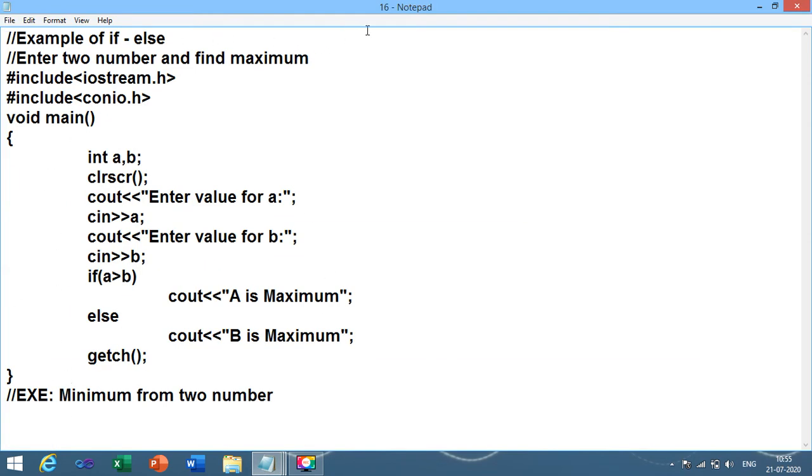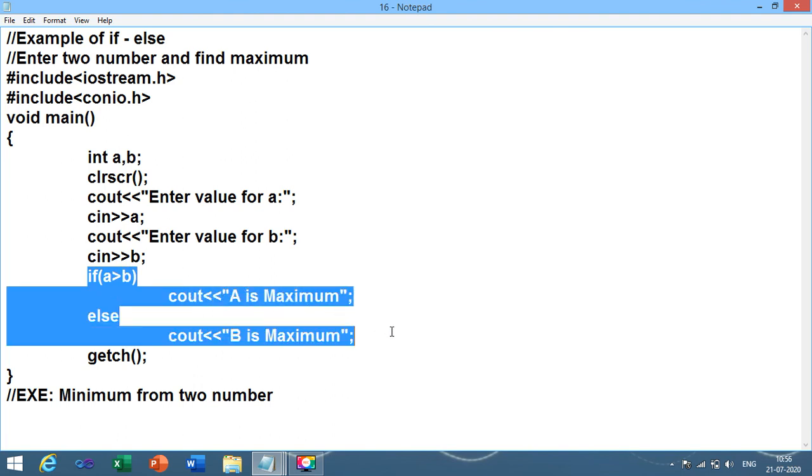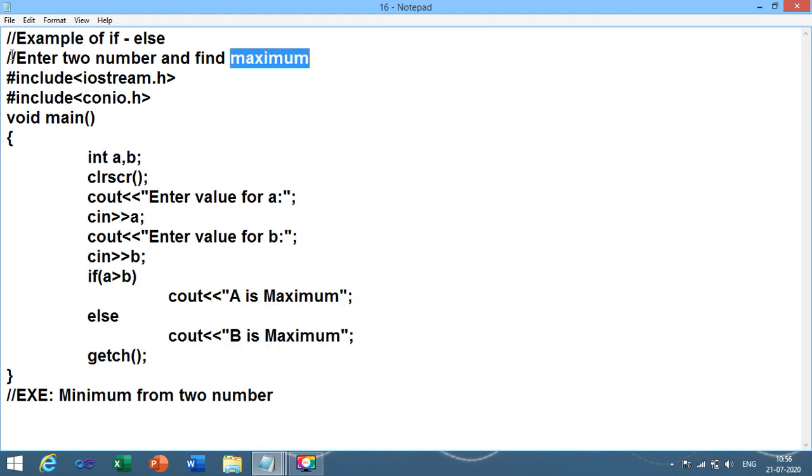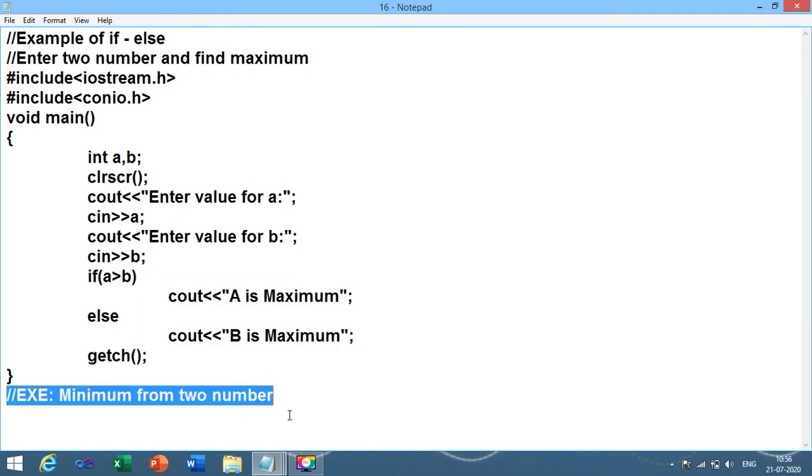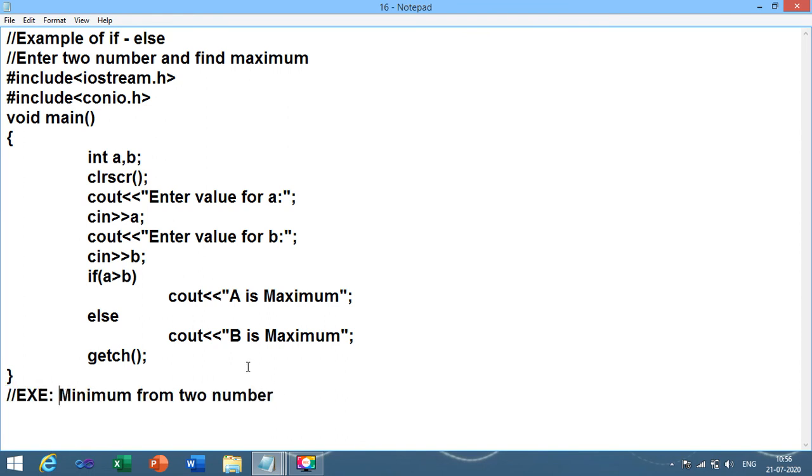This is program number 16, an example of the if else condition, right? And the if else condition is performed like this: find the maximum number. This is the program to find the maximum number, right? Here I have mentioned one homework. So give the exercise number, that means program 16_1, to this: minimum from 2 numbers.